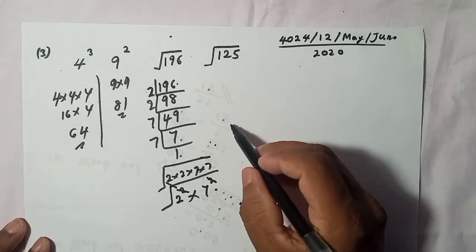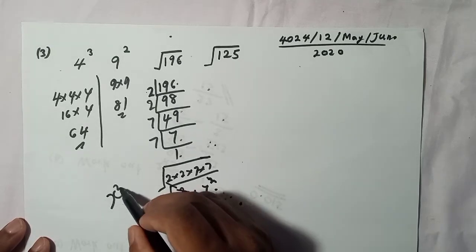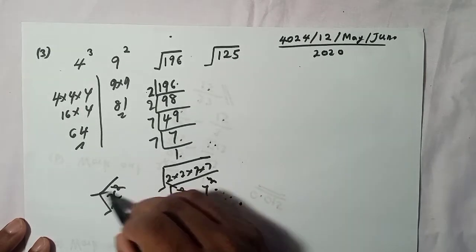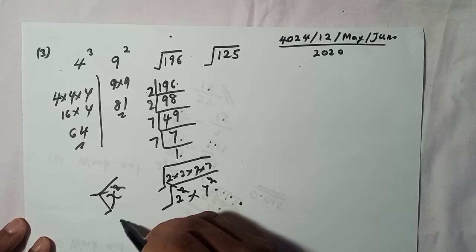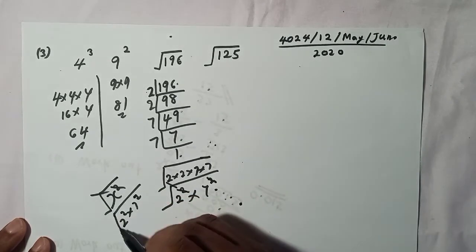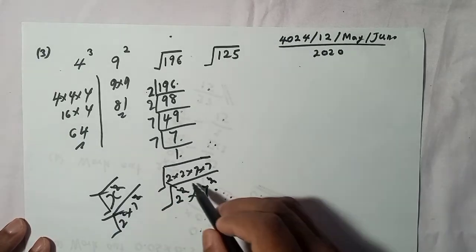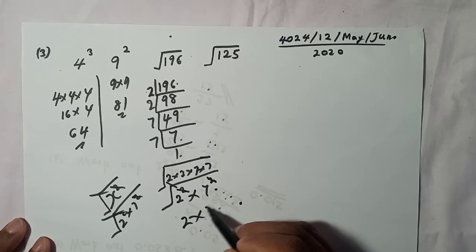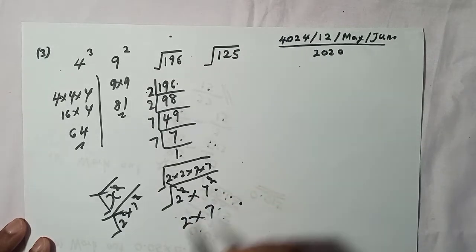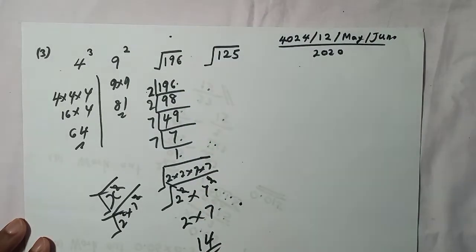Now this square cuts with the square root sign, that means this cuts with this. Normally, remember, that's not a big deal. Anytime you get a square root, this square cuts with the square root sign, even if you have several numbers like this. So here we get only 2 into 7. 2 into 7 is 14, right? That means this represents 14.